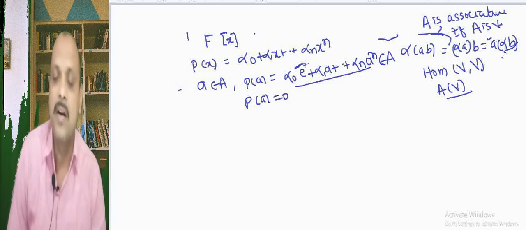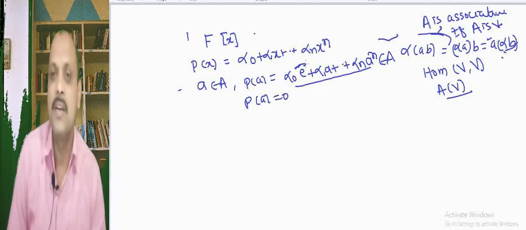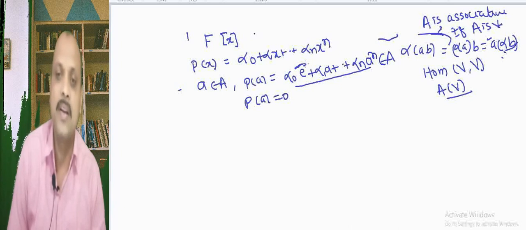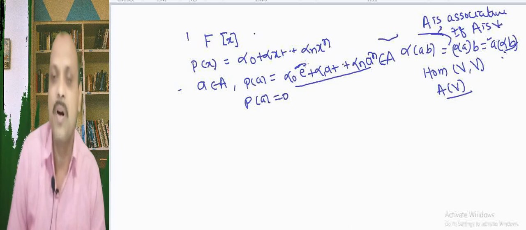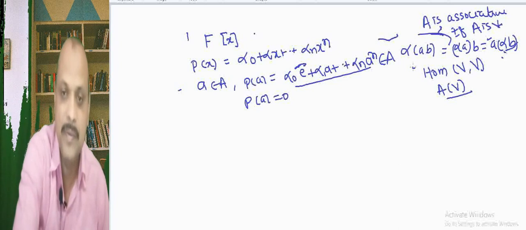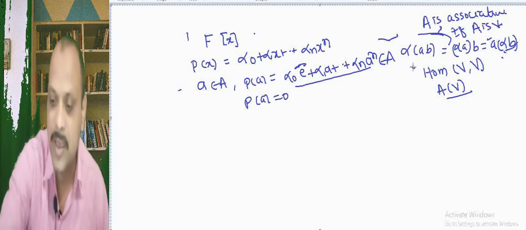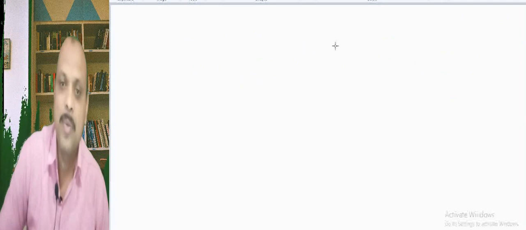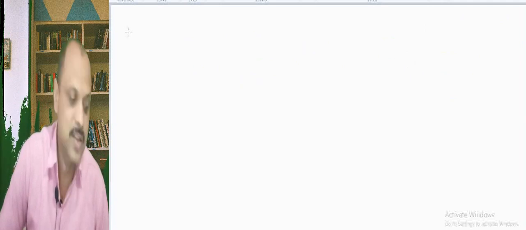E is the identity element in the algebra. So P of A is alpha 0 into E plus alpha 1 A plus up to alpha n into A raised to n. This is an element of A, and if P of A equals 0, we shall mean that A satisfies the polynomial P of x. So remember this definition of P of A: it means A satisfies the polynomial P of x.